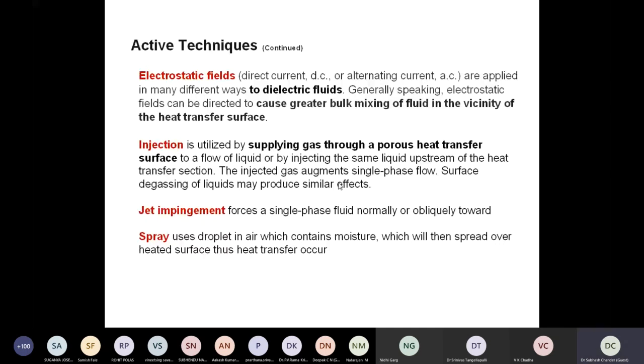Jet impingement is another area where we can enhance. We can think of creating small jets, and we can allow them to impinge over the surface, and we can play with the boundary layer, and we can have enhanced heat transfer from the surface, right? This is another active way of enhancing the heat transfer from the surface, right? Spray cooling, spray droplet impingement, is another active technique which we can think of for enhancing the heat transfer in case of devices, right?